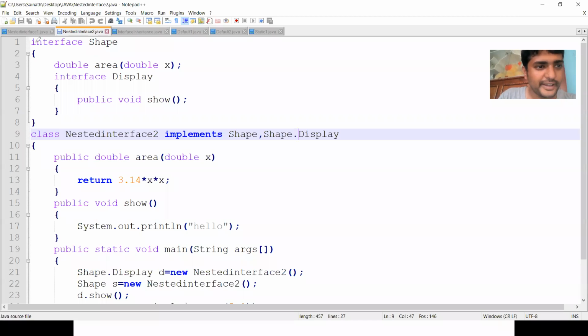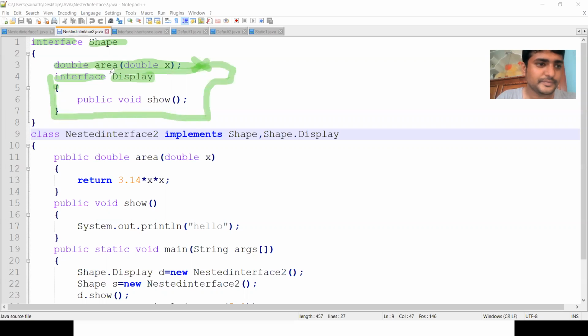Here I am defining the interface Shape. The interface consists of an abstract method, so I am defining the method area. I have not yet closed the interface. Within this interface, I am defining another interface called Display. This is the nested interface, the inner interface.